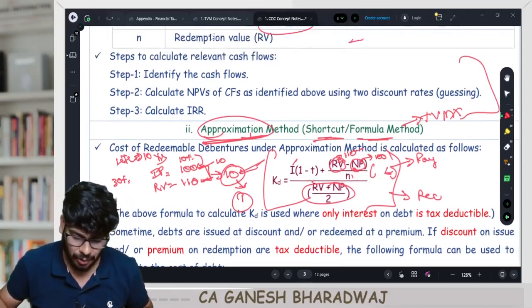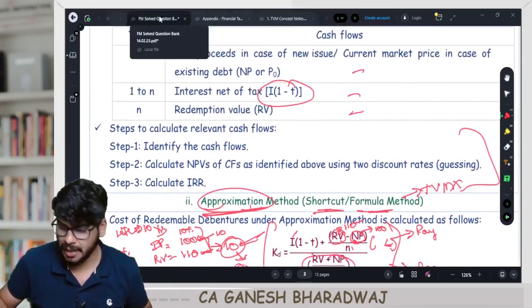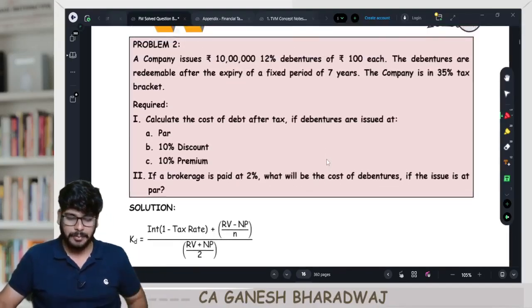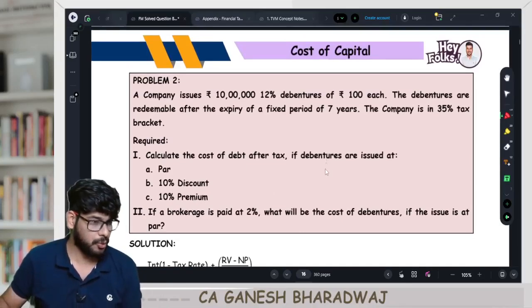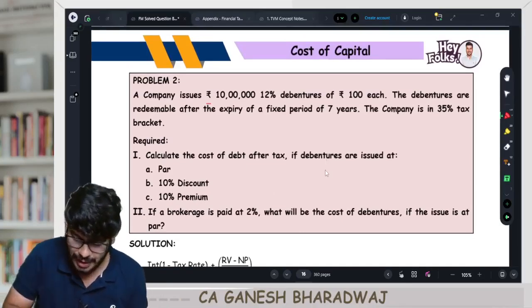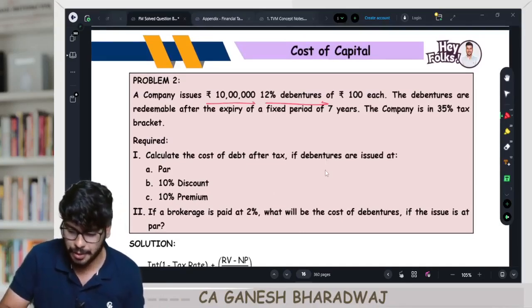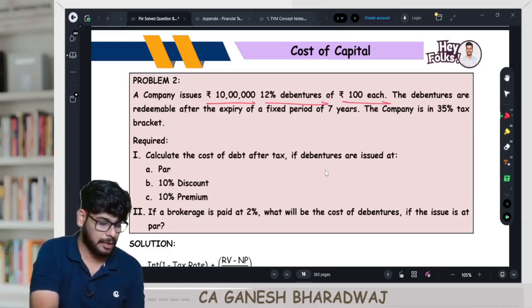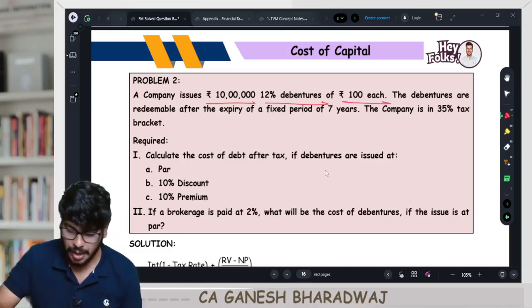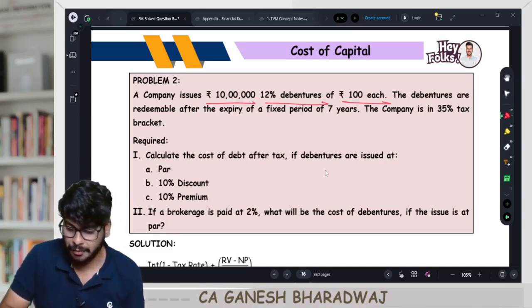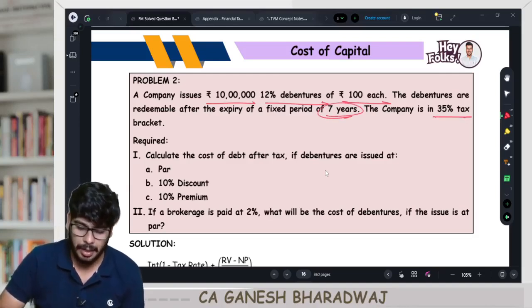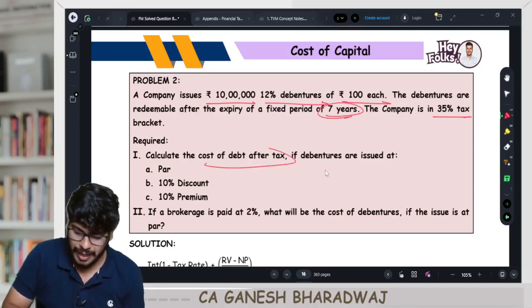That's the reason. Okay, now let's go and do the sum, guys. Quickly. Now it's going to be very simple. It's a cakewalk for you. Question number 2. A company issues 10 lakh rupees worth of 12% debentures of rupees 100 each. Which means how many debentures have been issued? 10 lakh divided by 100 is going to be 10,000 debentures. The debentures are redeemable after the expiry of a fixed period of 7 years, and the company is in a 35% tax bracket. Required number 1, calculate the cost of debt after tax.